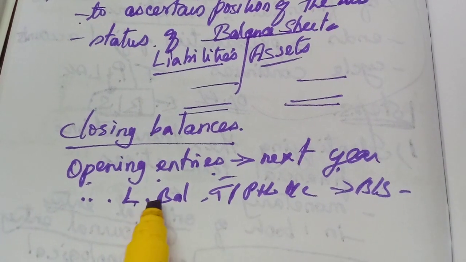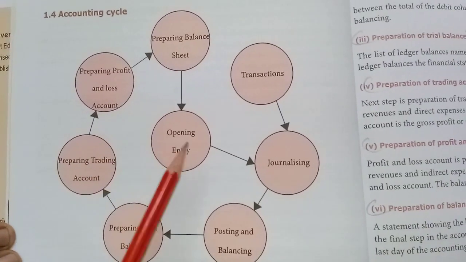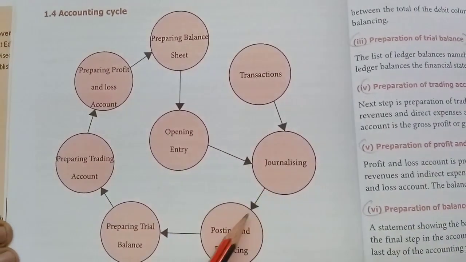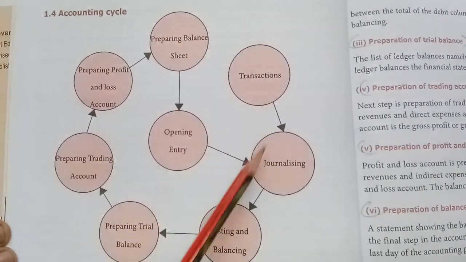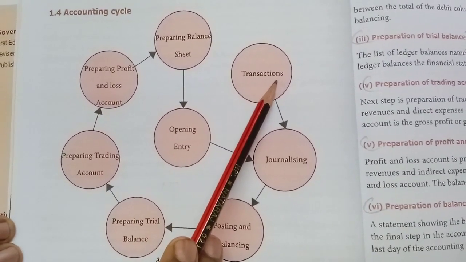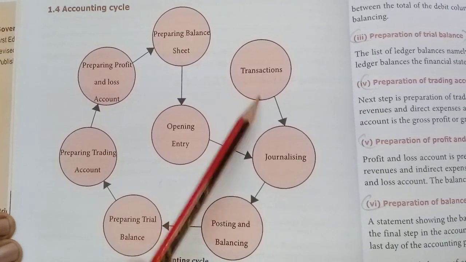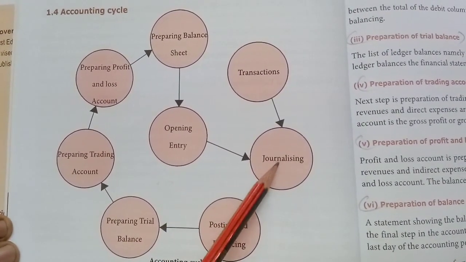Now I will show that accounting cycle in the book. This is the accounting cycle. You see, it is coming like a cycle, round. First is identifying the transactions. Then after identifying the transactions, we journalize them in the journal entries.